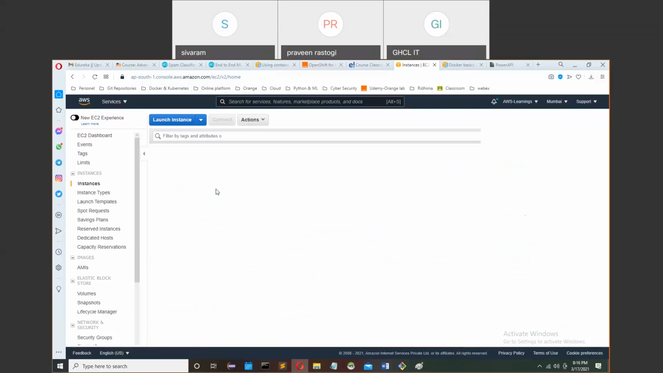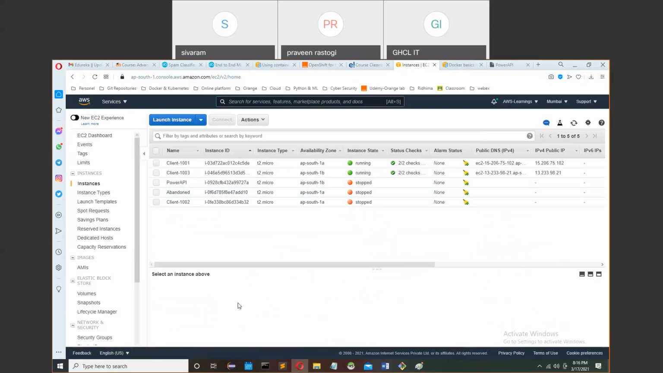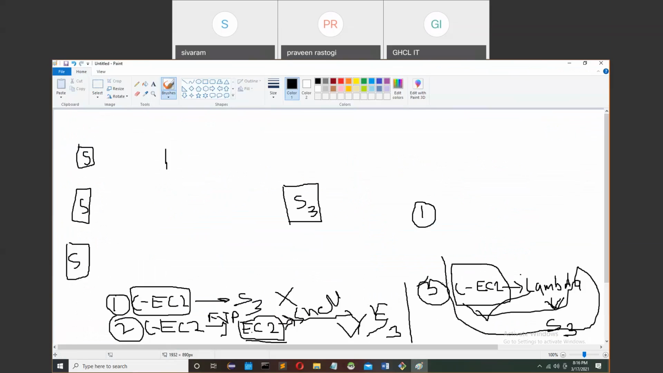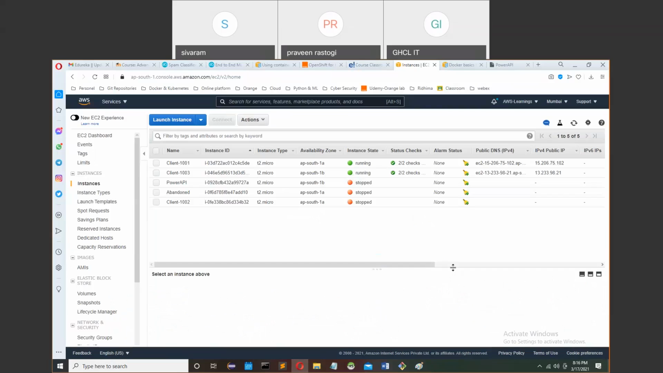Okay. So first, as a first part of our project, we have to create some client machines, right? Yes. In my case, I have created 3 client machines. These are simple EC2 instances, nothing else. This is client 1, this is client 2, and this is client 3.